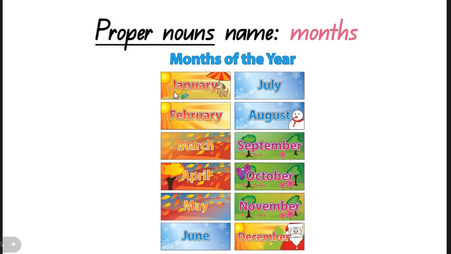But you want to take note that the proper nouns of the months of the year begin with capital letters, and you can see each one of these months begins with a capital letter because it is a proper noun. The months of the year are proper nouns because they name the month of the year.